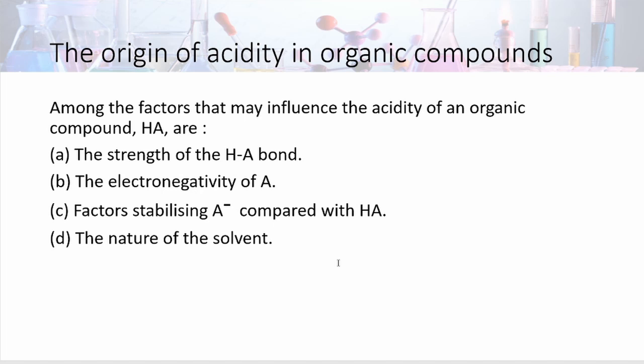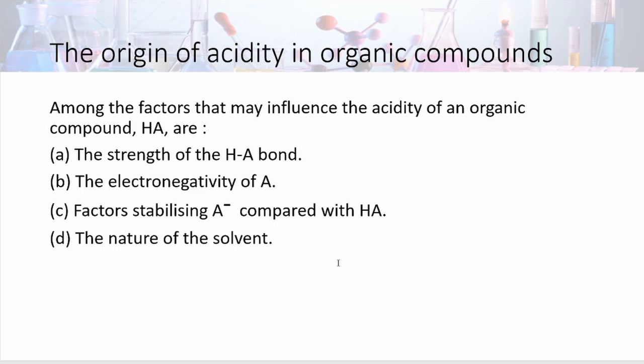First factor, that is strength of HA bond. When it is weaker, then H plus can easily go out and the strength of acid is more. And the second factor is the electronegativity of A. If it is more, then it easily takes the pair of electrons and H plus is dissociated easily. That means the acid is stronger.